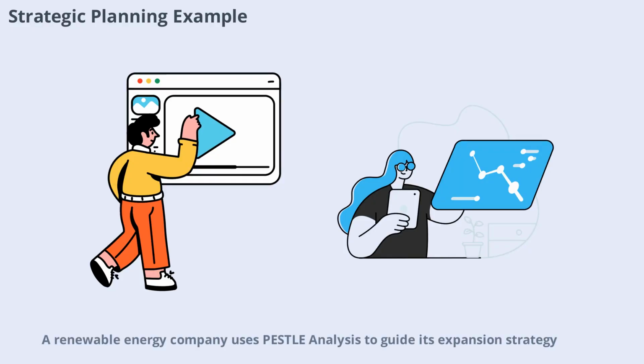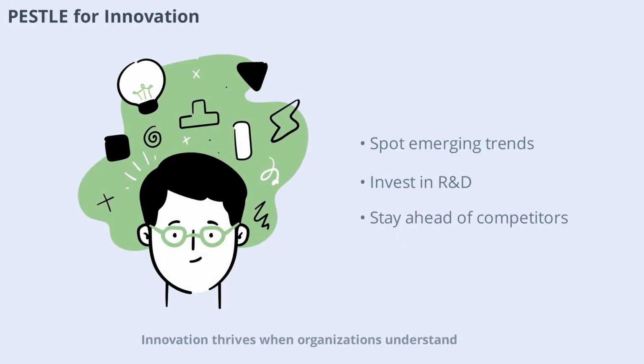A renewable energy company uses PESTLE analysis to guide its expansion strategy. By evaluating government incentives (political), market demand (economic), and technological advancements, the company identifies the most promising regions for growth. This comprehensive approach ensures that strategic plans are grounded in a thorough understanding of the external environment, increasing the likelihood of success. Innovation thrives when organizations understand the external forces shaping their industry.